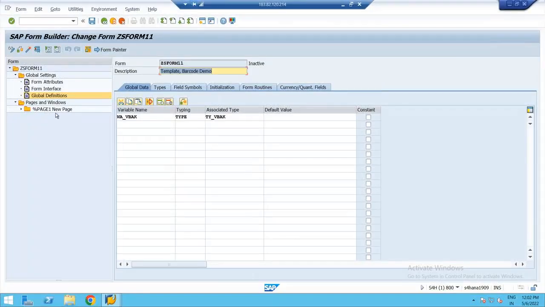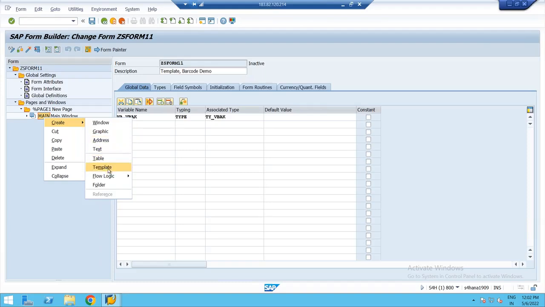In order to display the data from this work area, I can directly right click on the main window and create a text object. But instead of doing that, I'll right click on the main window, create, and choose template. I can also go for table.